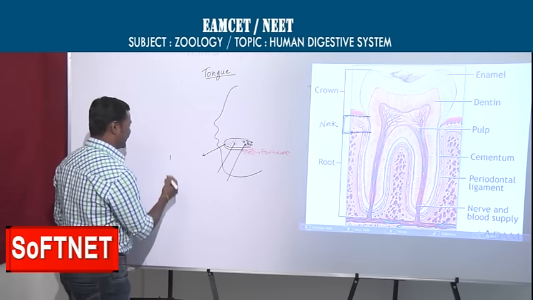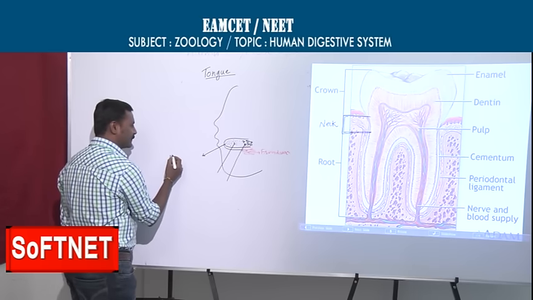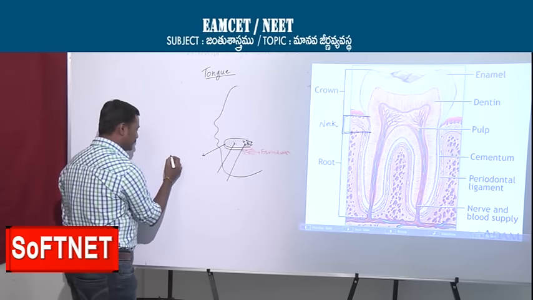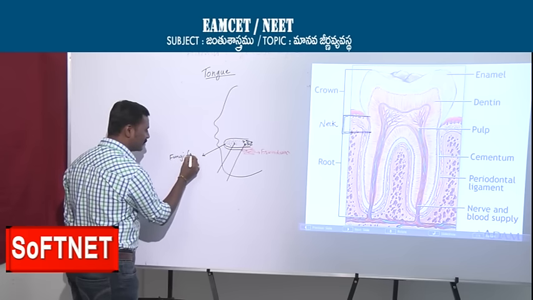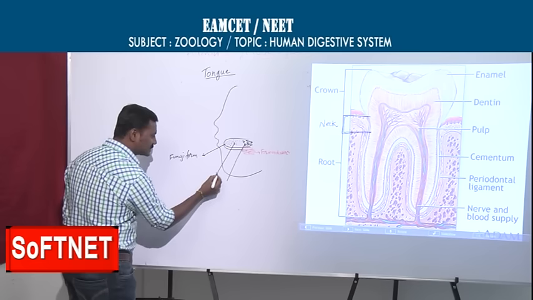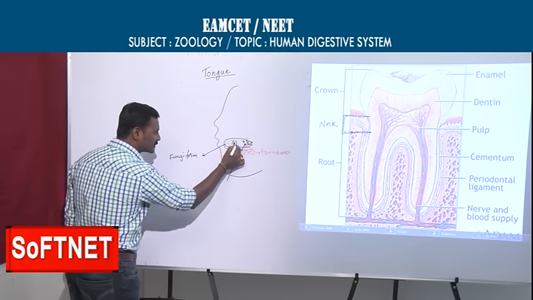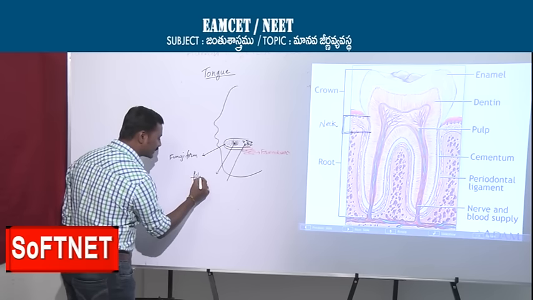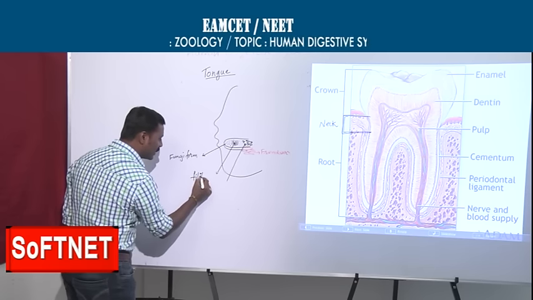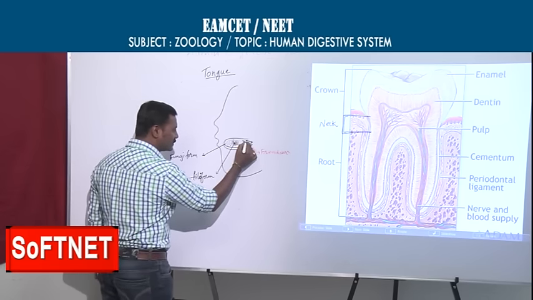Anyway, here is the tip of the tongue, fungiform. What are these? Fungiform. You see the middle of the tongue, you can see filiform, filament like, so that's filiform, fungiform, filiform. And this is the last part.